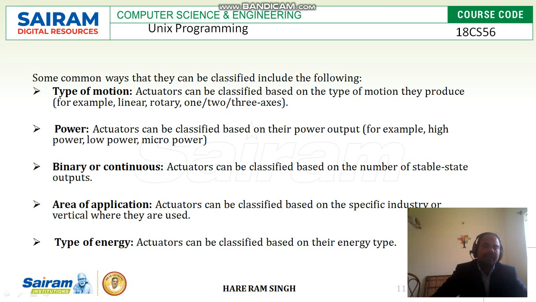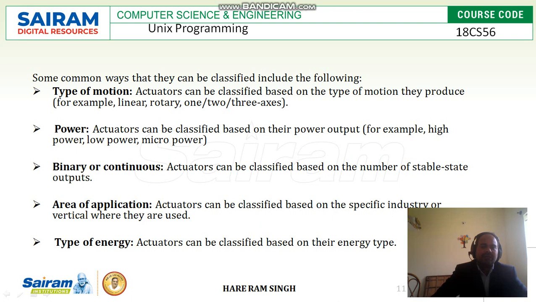Next is power. Actuators can be classified based on their power output, based on how much power they use. Based on that, actuators are classified into high power actuators, low power actuators, and micro power actuators.